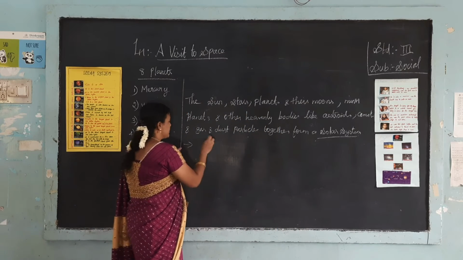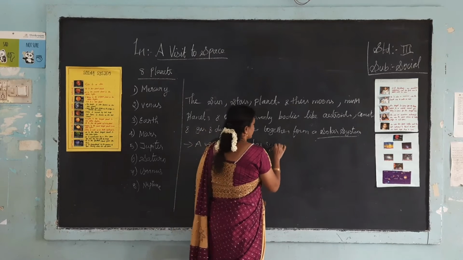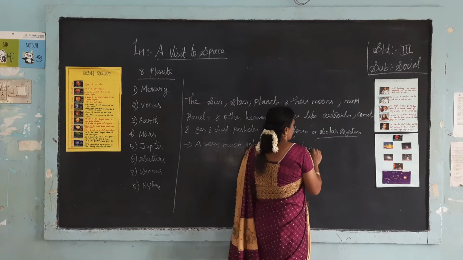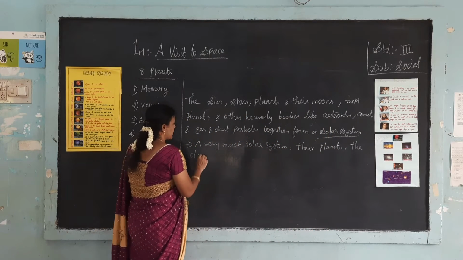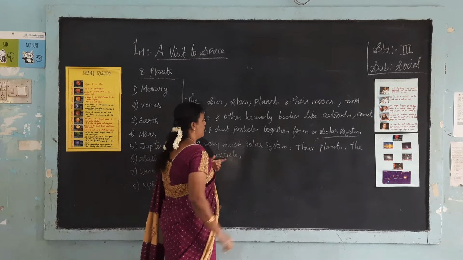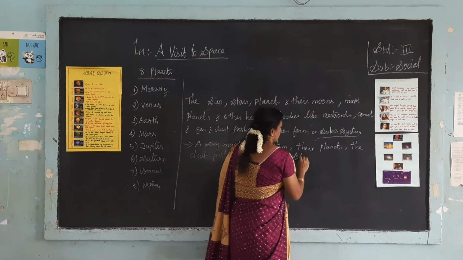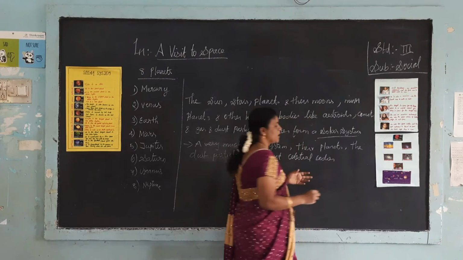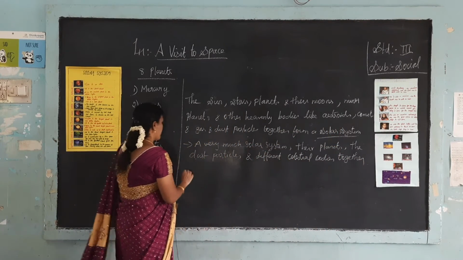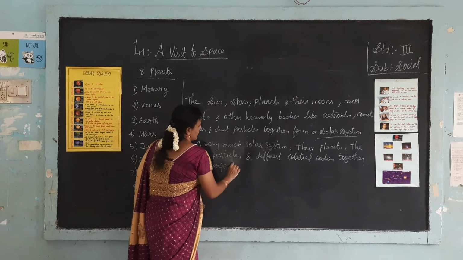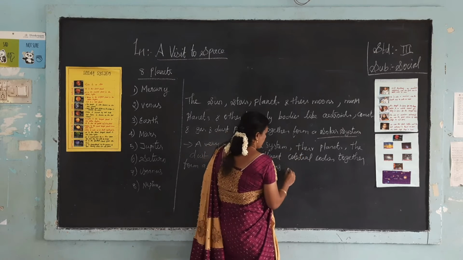Many such solar systems, their planets, the dust particles and the different celestial bodies together form a large body which is known as a galaxy.